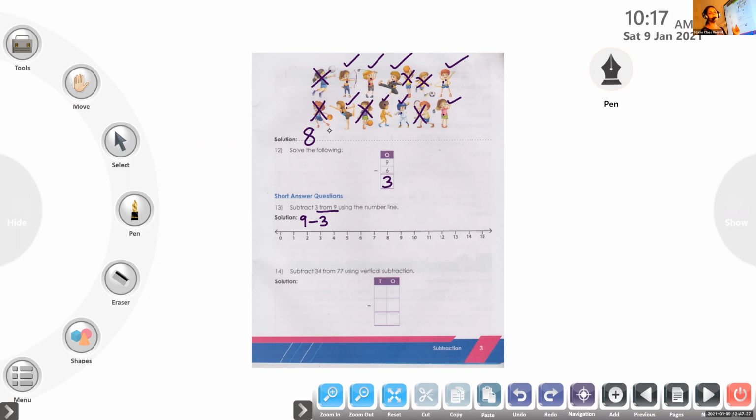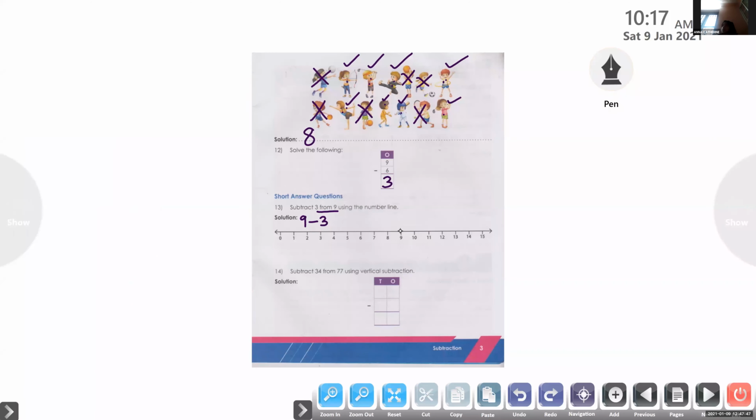Which number do you have to mark on the number line, Agne? 9. So let us mark the number 9. Now, how many steps? How many jumps? 3 jumps. Is it on the left side or right side?